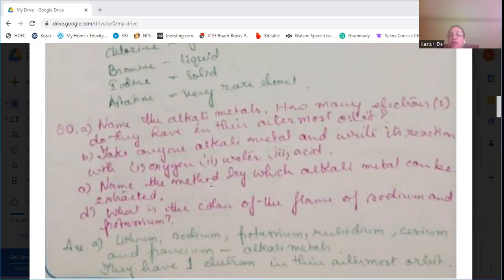Take any one alkali metal and write its reaction with oxygen, water, and acid. Name the method by which alkali metals can be extracted. What is the color of the flame of sodium and potassium? So, name the alkali metals. That is lithium, sodium, potassium, rubidium, cesium, and francium. These are all alkali metals. They have only one electron in their outermost orbit.